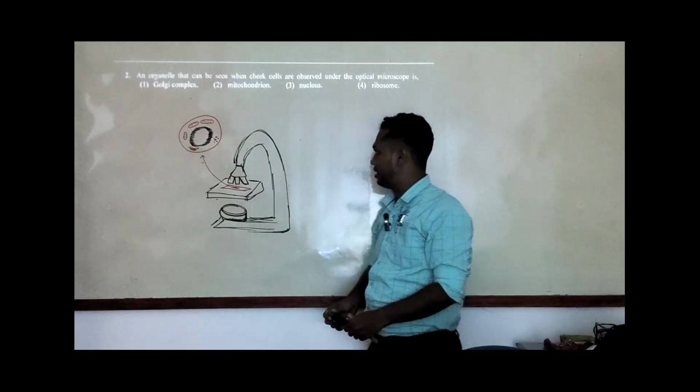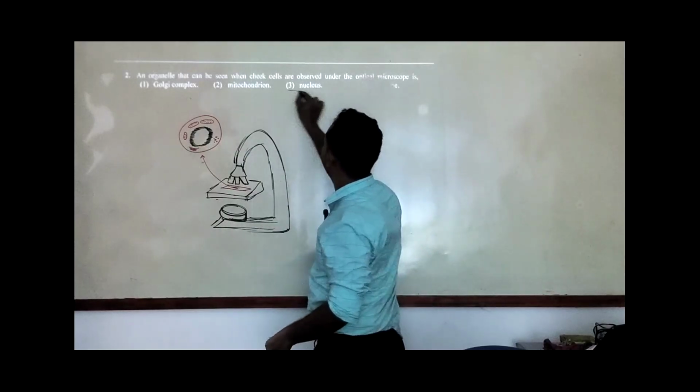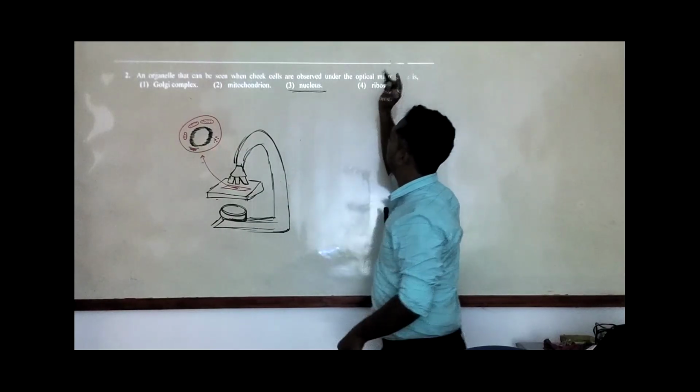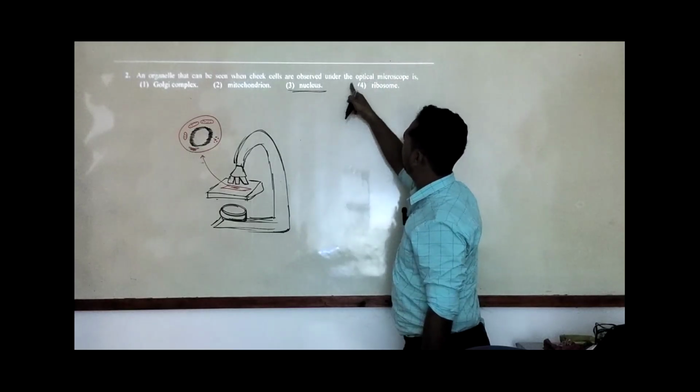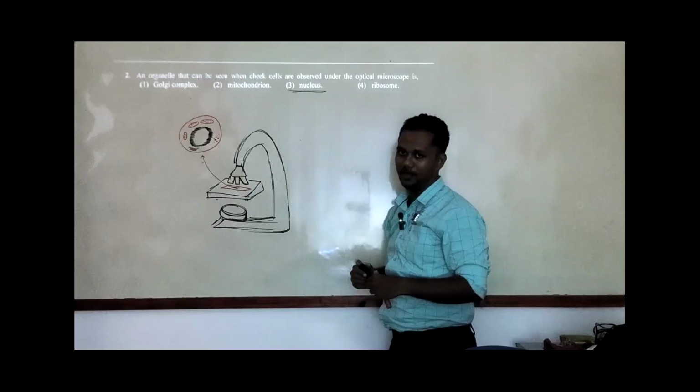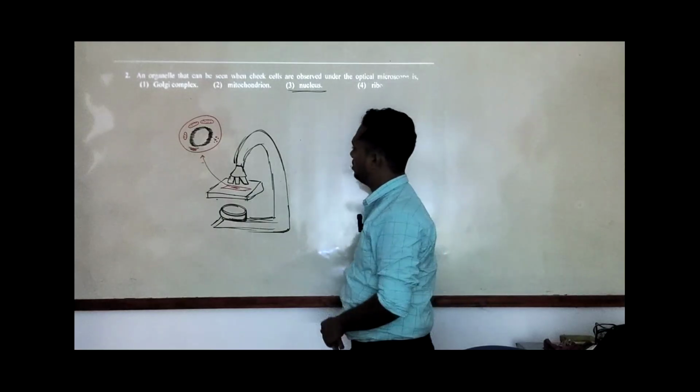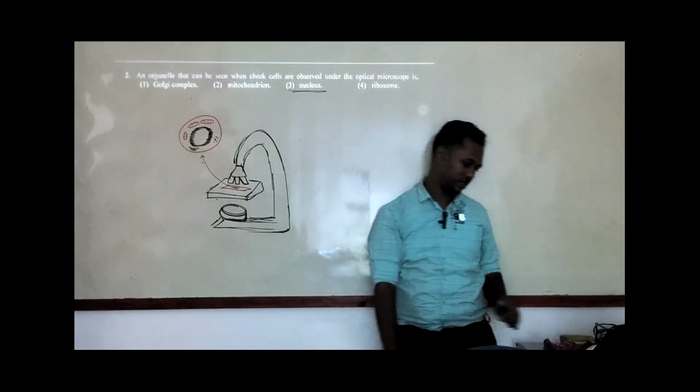So under the light microscope, my answer is that the nucleus we can observe under the light microscope. Light is always the same meaning as optical microscope. Right. We can move on to the next questions. I hope you guys understood that point.